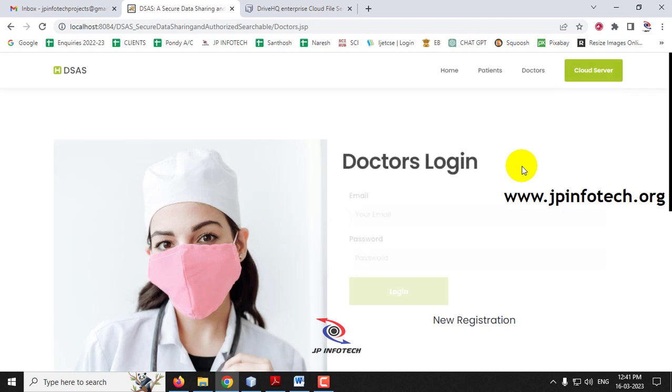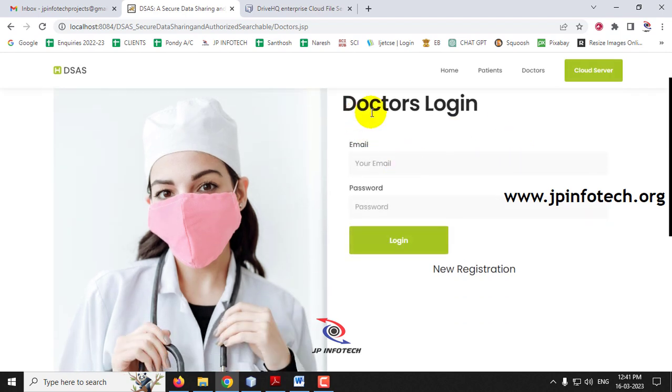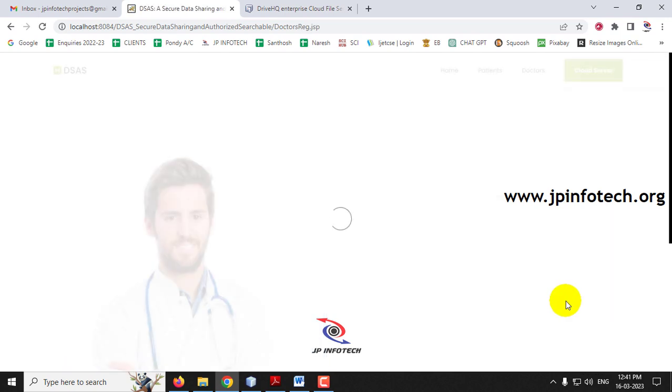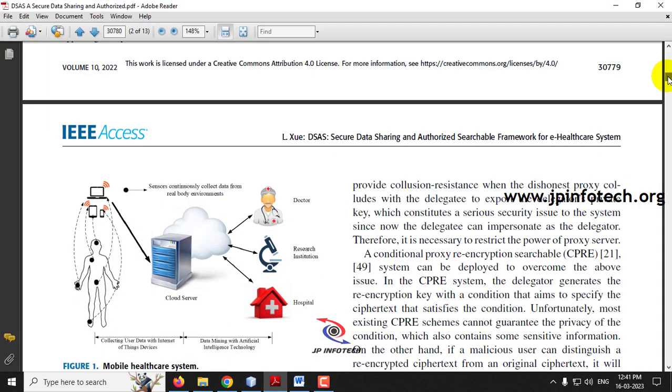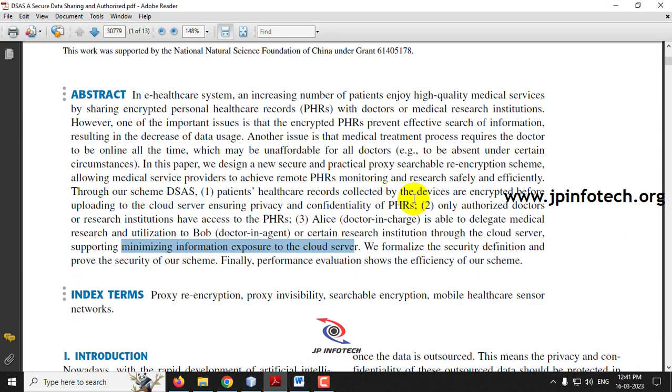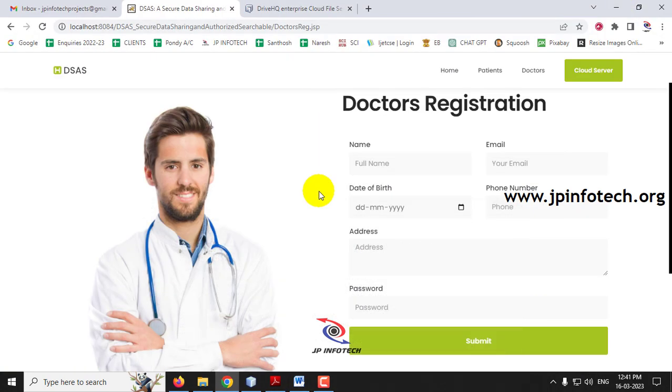There you can see the doctors login page. As I don't have any doctors registered now, let me go to the new registration part. Let me create a new doctor. Let me create two doctors, as mentioned with the existing system problem. Here we are going to solve the problem of the doctor being assigned. So let me create a doctor with the name of Alice and email ID as alice@gmail.com.